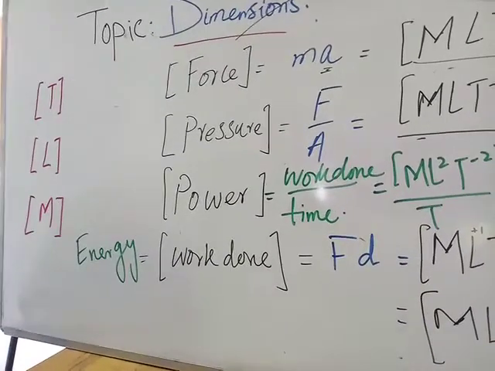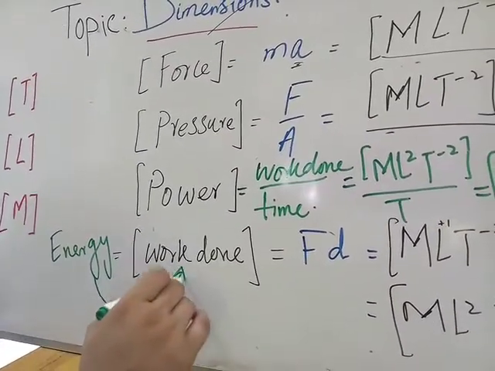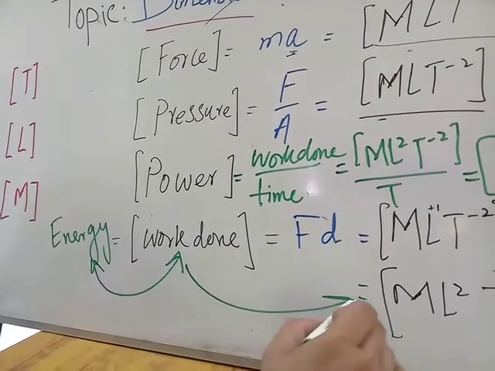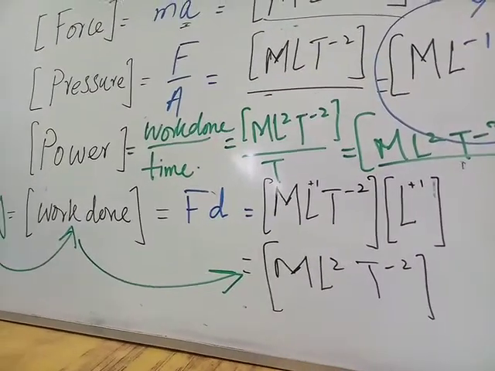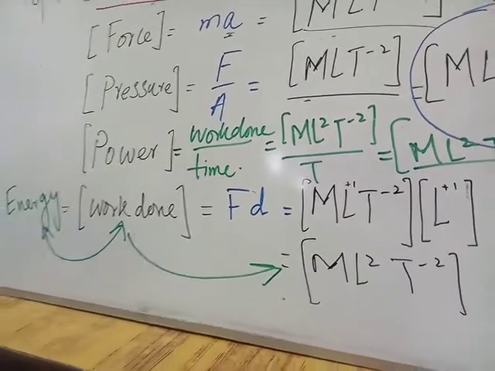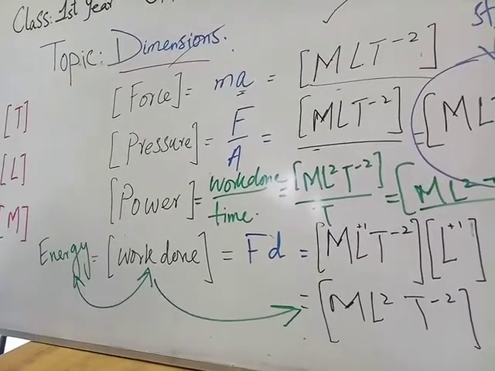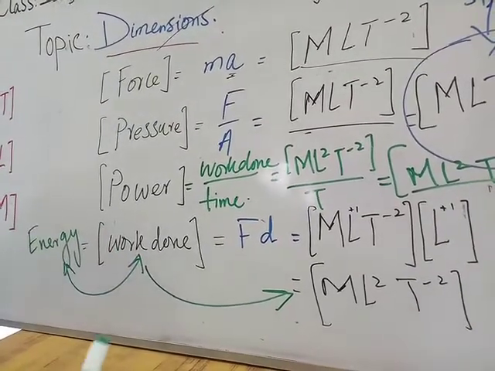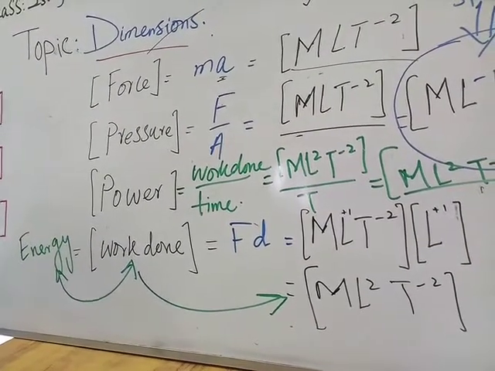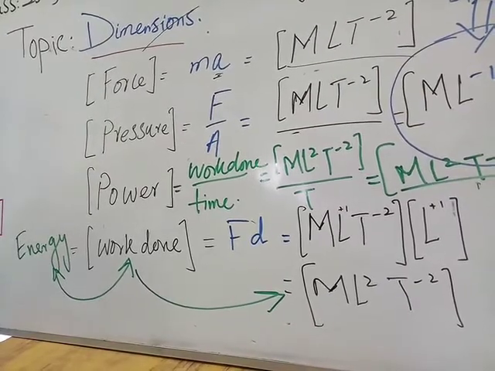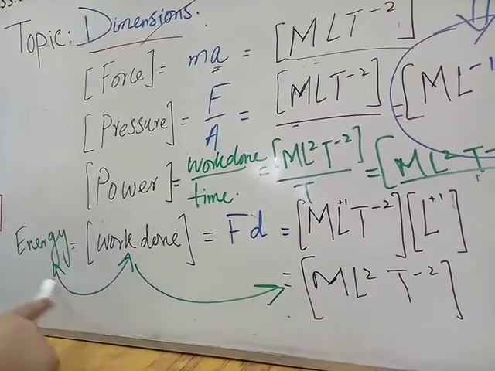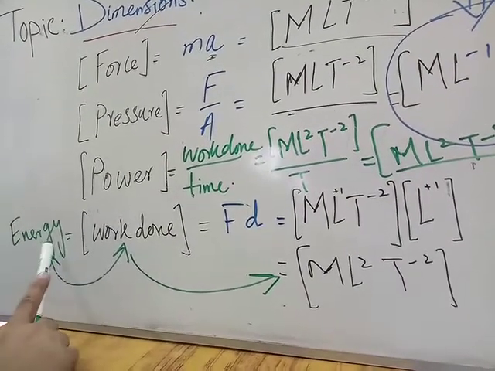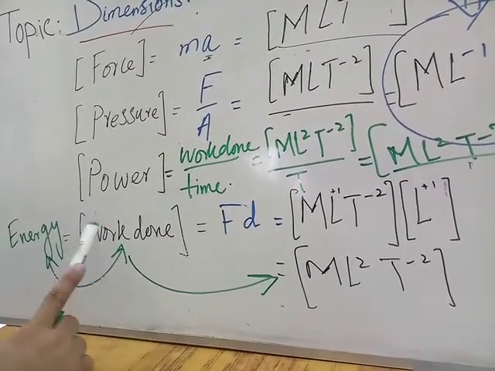So the dimension of energy and work done are both the same, which is ML^2 T^-2. Basically energy is the ability to do some work, and work is done when we apply force and there is displacement in the direction of force. So both quantities are equal in dimensions. Energy and work done have the same dimension.